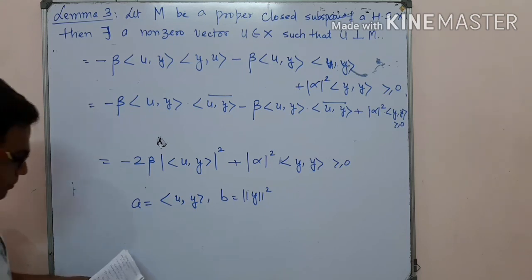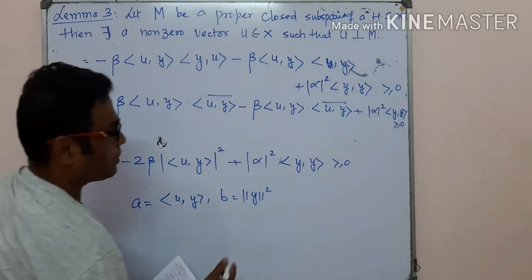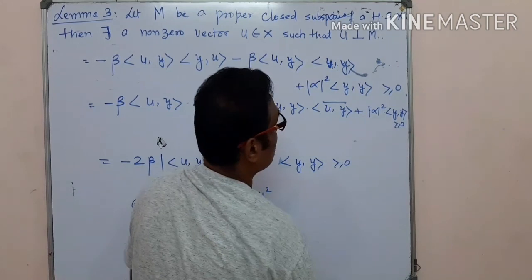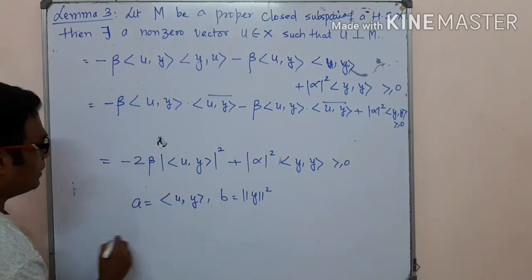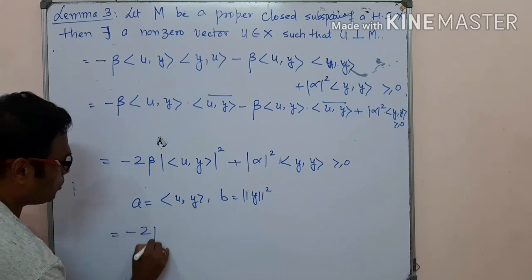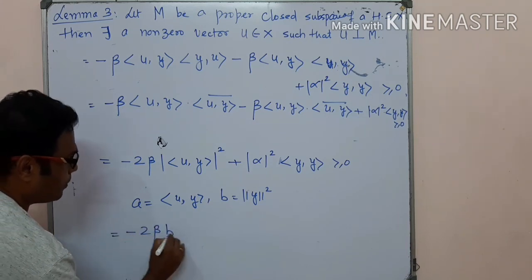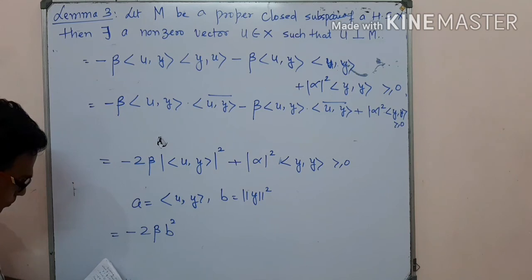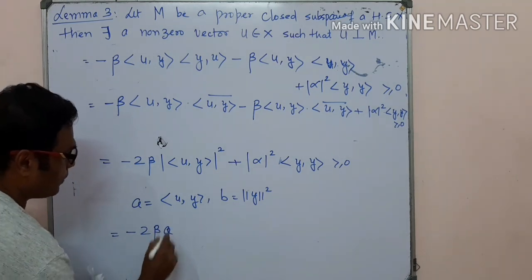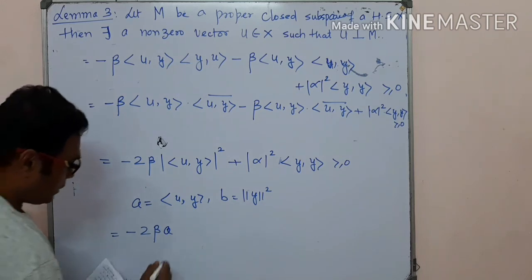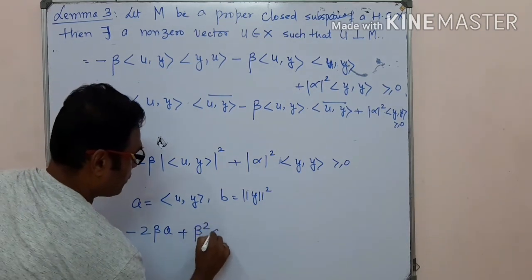Then we have, just 1 minute, again the mod of alpha square. So it is equal to minus 2 beta b square a plus beta square ab.